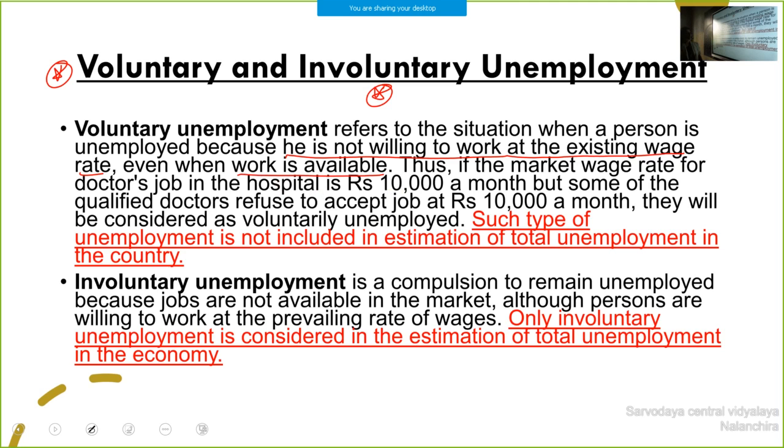One example: if the market wage rate for a doctor's job in the hospital is rupees 10,000 a month, but some qualified doctors refuse to accept a job at rupees 10,000, they will be considered voluntarily unemployed. Such unemployment is not included in the estimation of total unemployment in the country.